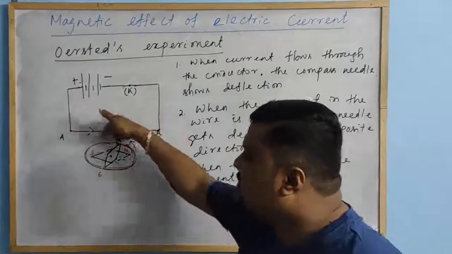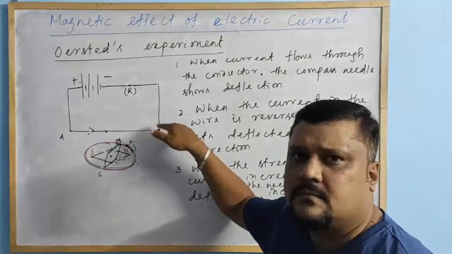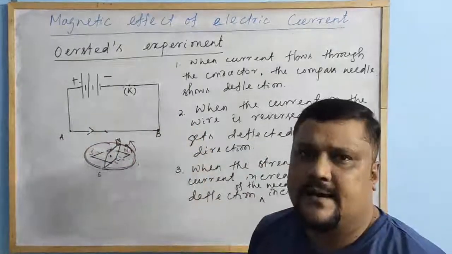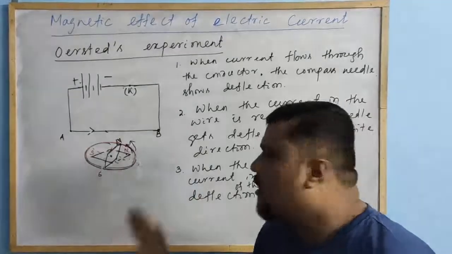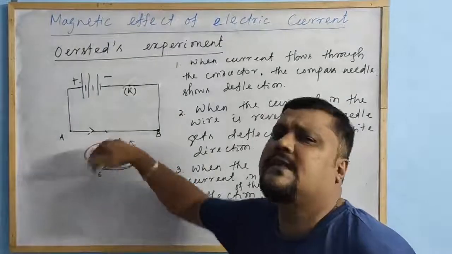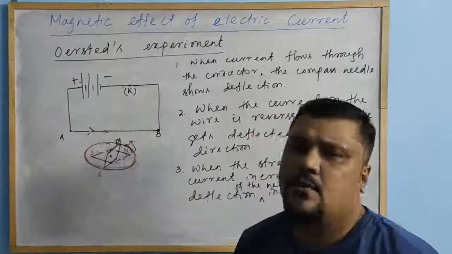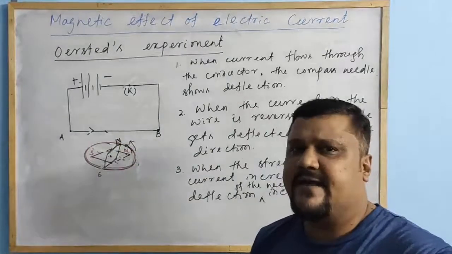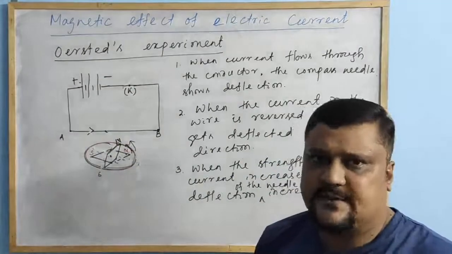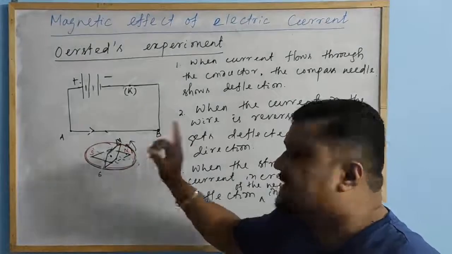Once the current flows in one direction, from A to B, the compass needle, the north pole, or we can say south pole, deflects in one direction. In what direction will it deflect? We will go to the rule. There is a rule.